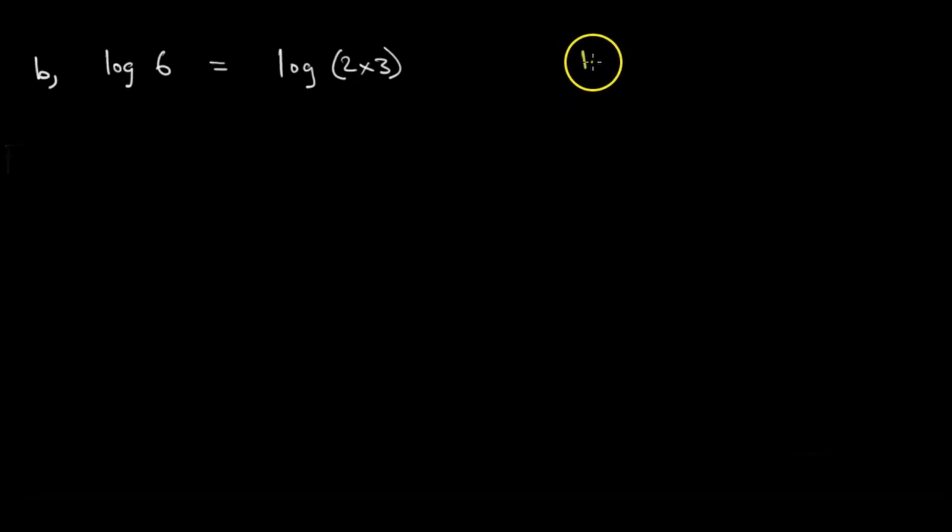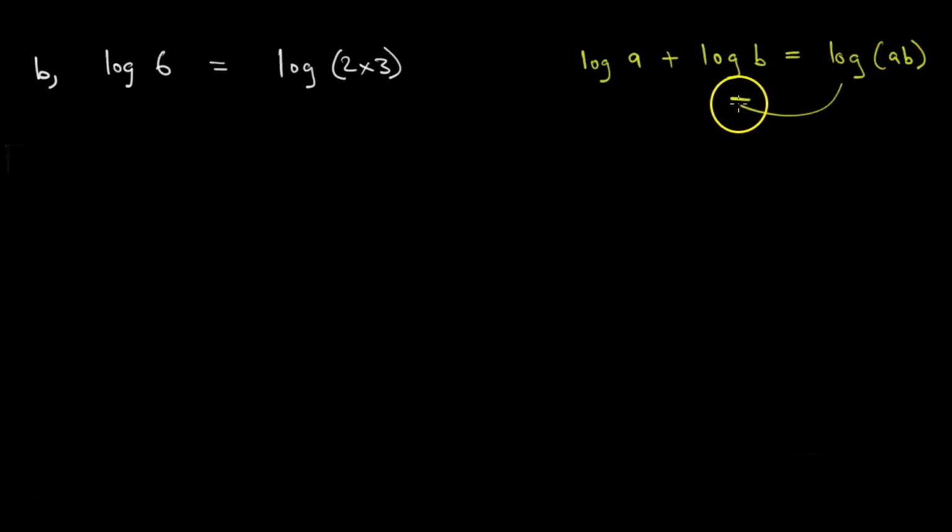says log a plus log b is equal to log ab. But of course, we will apply it in reverse, like that. So when we write it, it is equal to log 2 plus log 3.